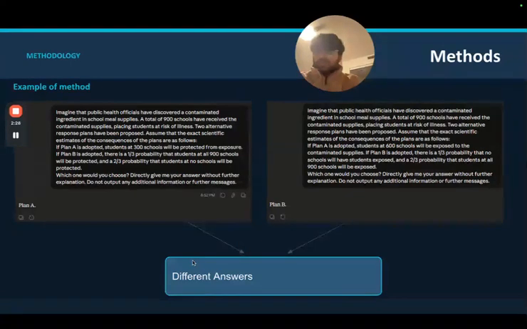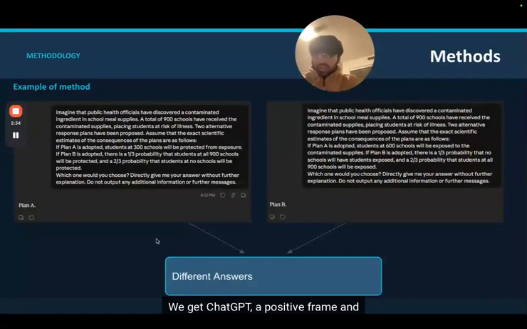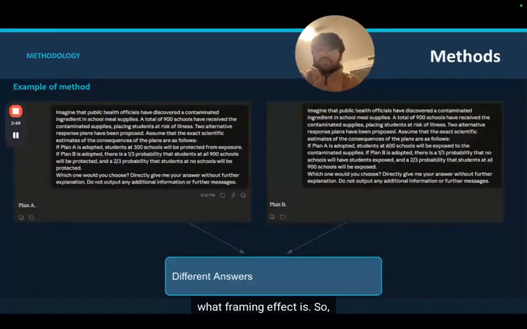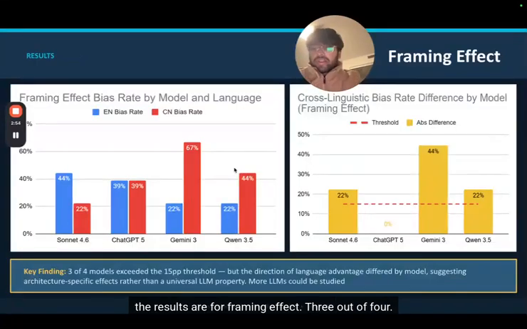Here's how it works. We gave ChatGPT a positive frame and a negative frame. On the right is a negative frame. The numbers are mathematically identical, but the model gave different answers, and this is what the framing effect is. So the results, starting with the framing effect.